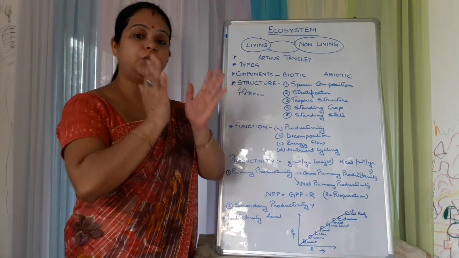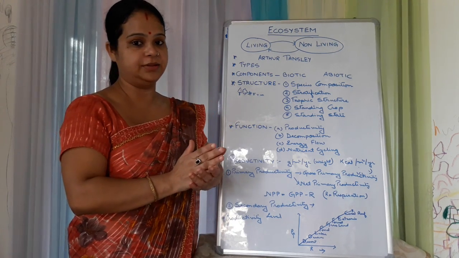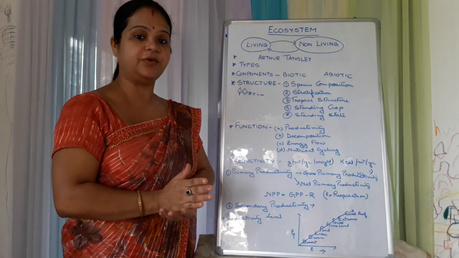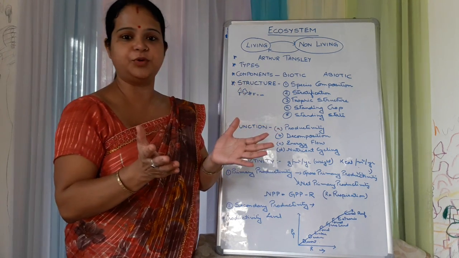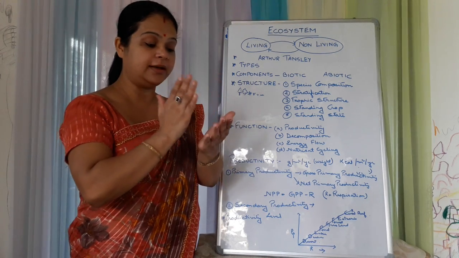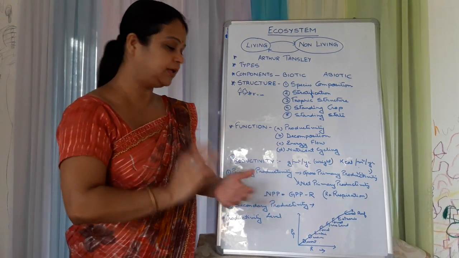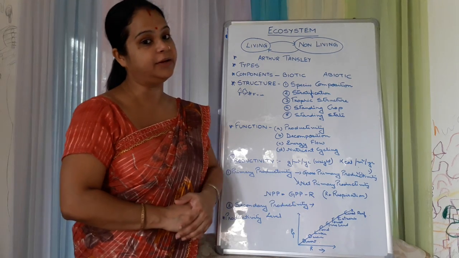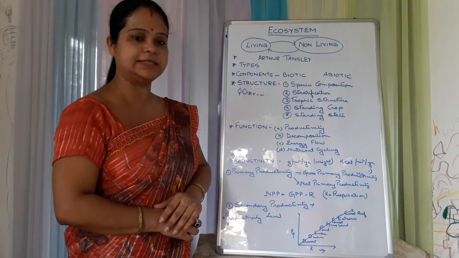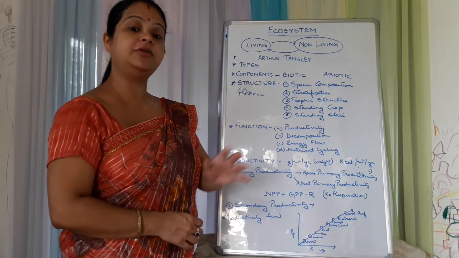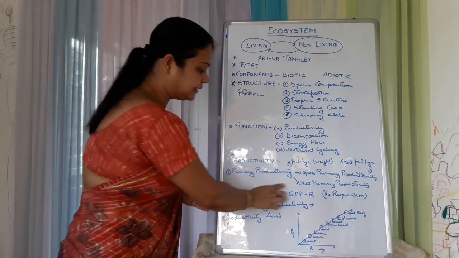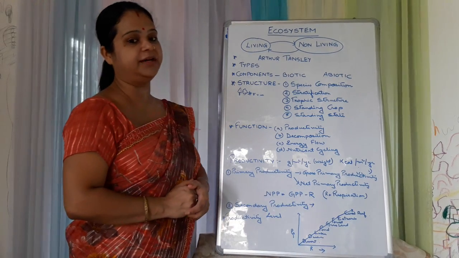The total amount of energy that is produced is called gross, and the particular amount which is stored in the organism is net. A part of what is produced will be used up, a part will be consumed, and only a part is stored. That stored part is known as net primary productivity. The formula is NPP equals GPP minus R, where R is the respiration rate, because during respiration also some organic matter is consumed. This is the basic formula for calculation of productivity.